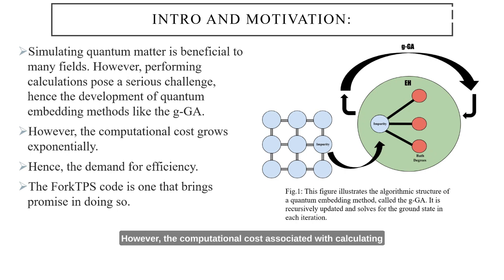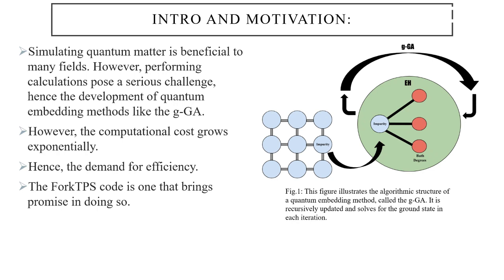However, the computational cost associated with calculating the ground state grows exponentially with the number of baths, hence the demand for efficient ways to calculate the ground state. Recently, a DMRG code was developed by the Center for Computational Quantum Physics, or CCQ, called ForkTPS, and it shows great promise in efficiently calculating the ground state of an embedding Hamiltonian for large numbers of baths.